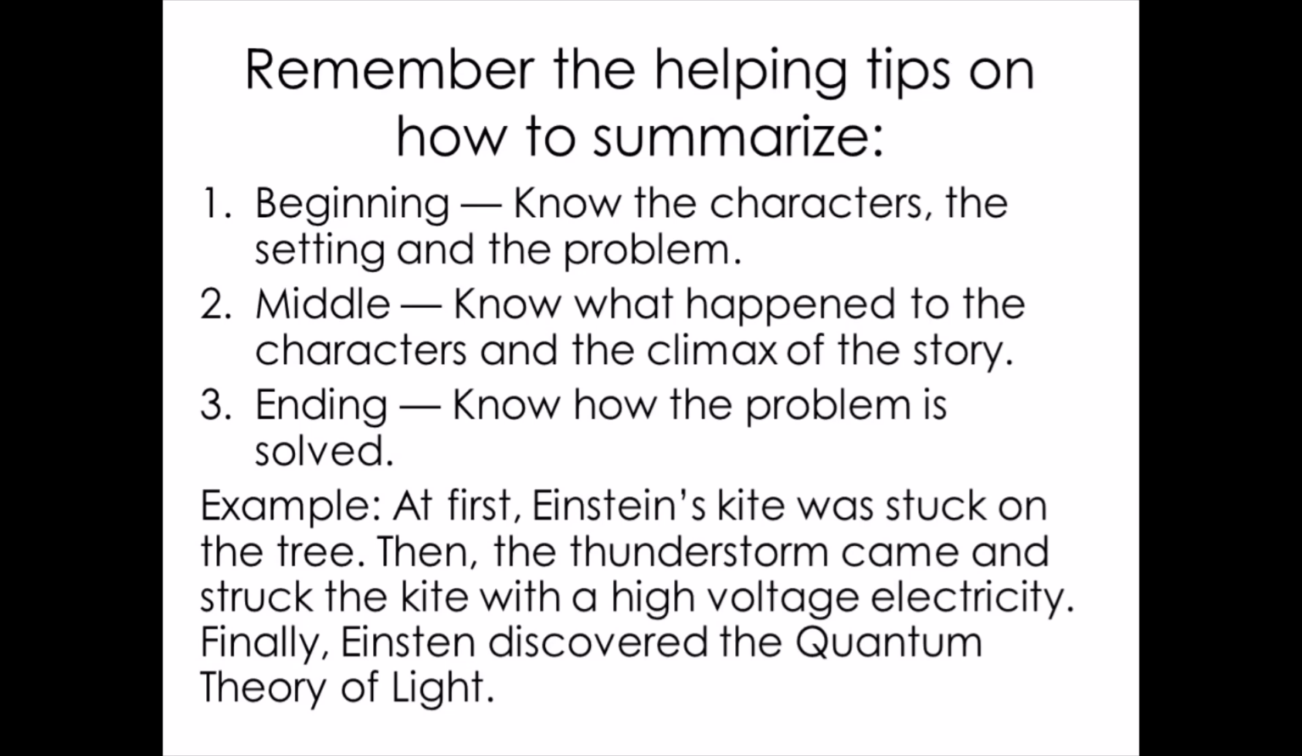So for example, at first, Einstein's kite was stuck on the tree. Then, the thunderstorm came and struck the kite with a high voltage of electricity. Finally, Einstein discovered the quantum theory of light. So that one is an example of how to summarize.